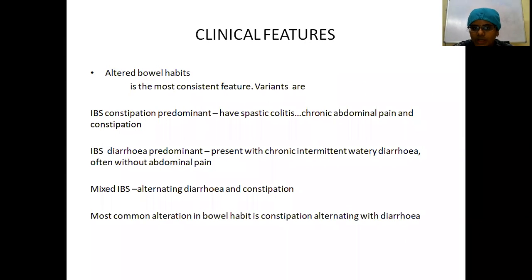So it can be of two types: IBS where the constipation component is predominant, and IBS where the diarrhea component is predominant. In the constipation predominant type, you will have spastic colitis, and it is associated with chronic abdominal pain and constipation. Pain is a feature usually in the constipation predominant type. In the diarrhea predominant type, you will have chronic intermittent watery diarrhea. Often these people will not have abdominal pain. There's also one more pattern called mixed IBS, where you'll have alternating diarrhea and constipation. The most common alteration in bowel habit is constipation alternating with diarrhea.